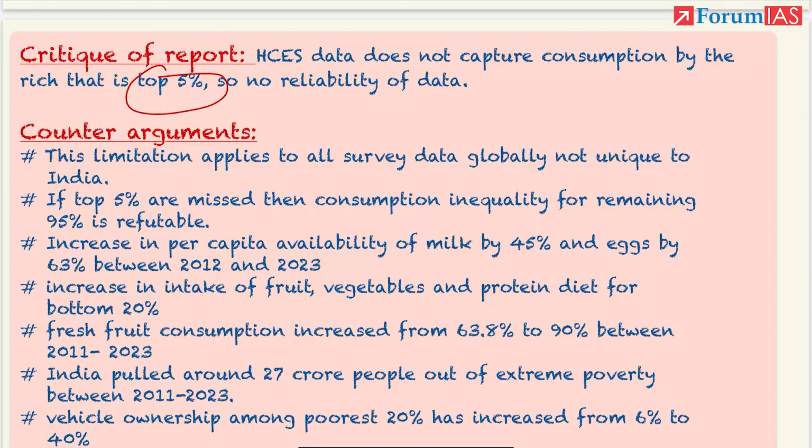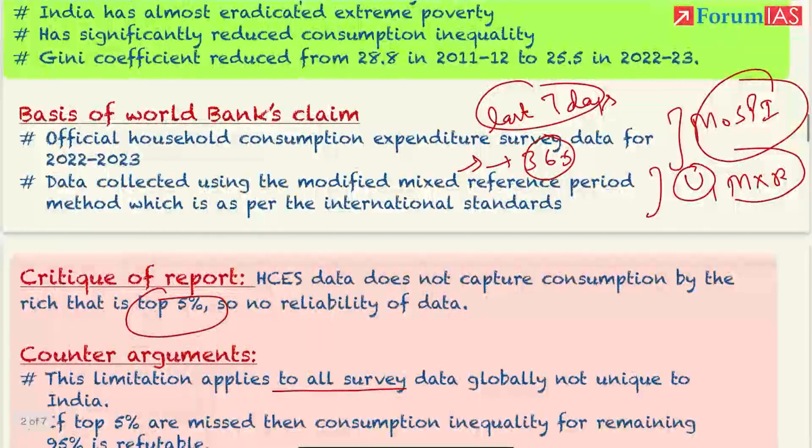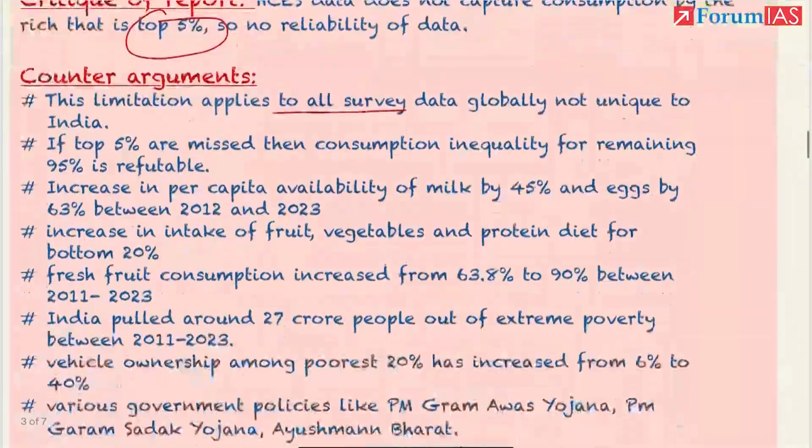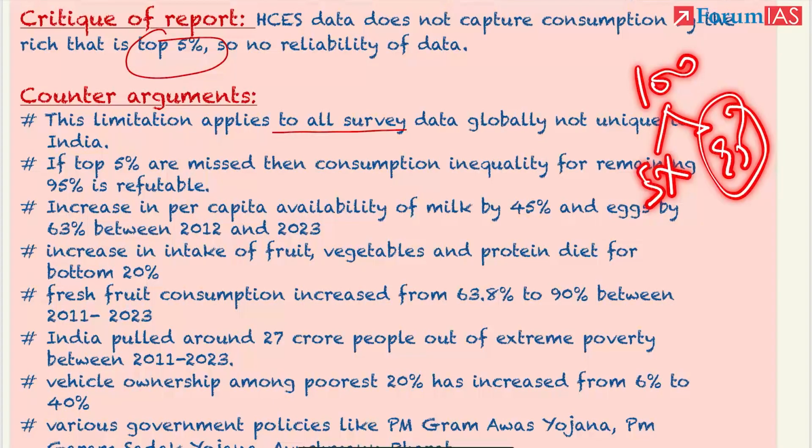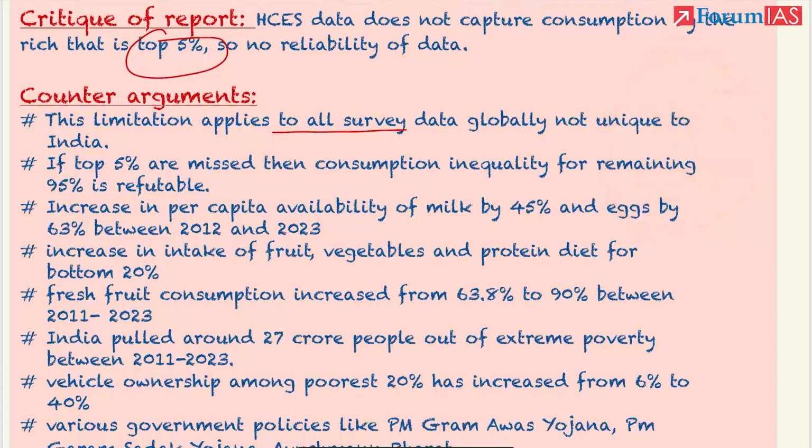The data which is being given, we can use directly in our mains answer. First one, the limitation which is being said, it applies to all survey data globally because this reference period is as per the international standards. Second, say for example, top 5% are not counted in the survey. Then 95% is counted, right? Out of the 100 people in India, say 5 is not counted. So if 95% showing equality, it means overall equality is there in the country.